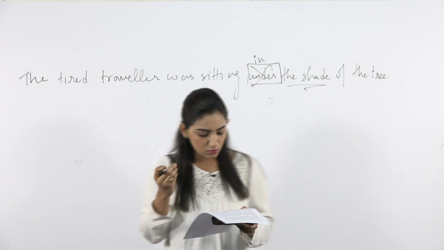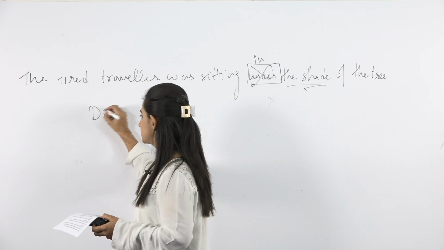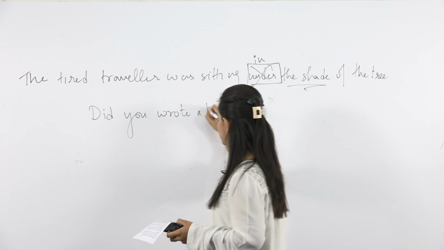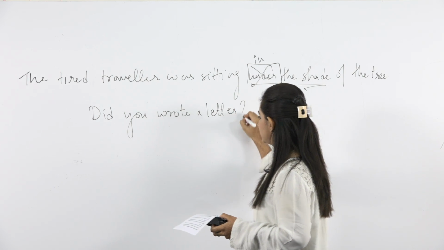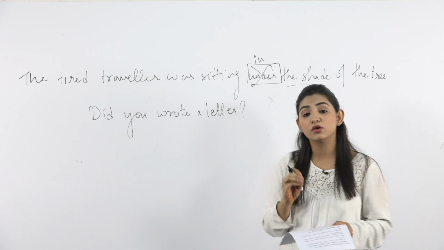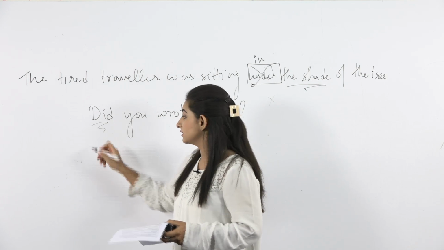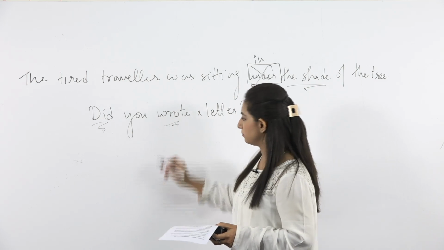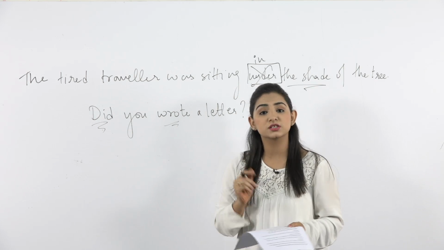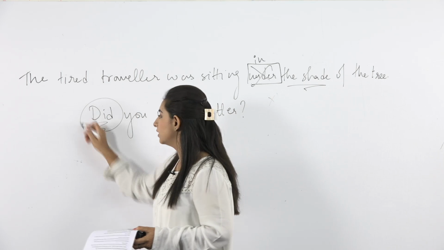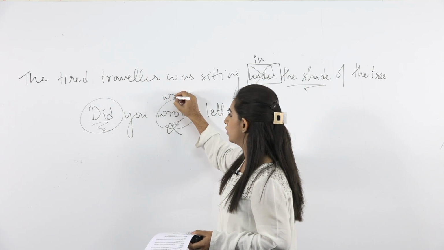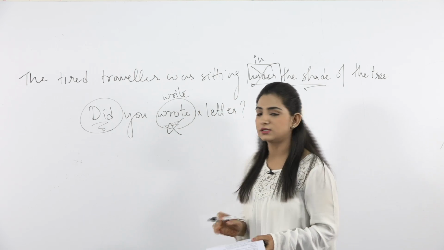Now if I give you a very common sentence, this is, did you wrote a letter? This is a question, and this is a very common error that we make. We use did, and at the same time we use the past form of the verb, which is incorrect. When we have already used did here, the verb form used should be the verb's first form. So what we'll write is, did you write a letter?